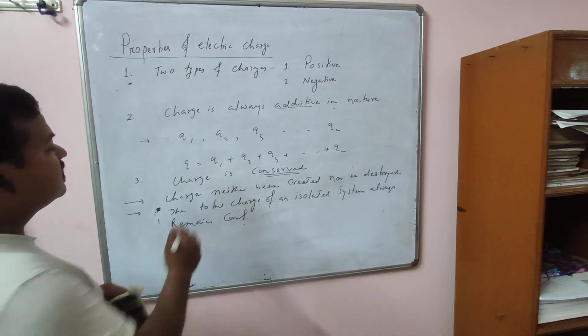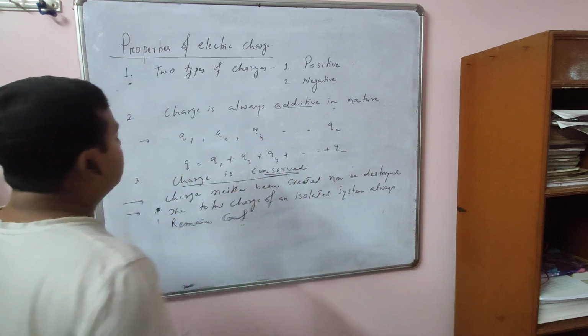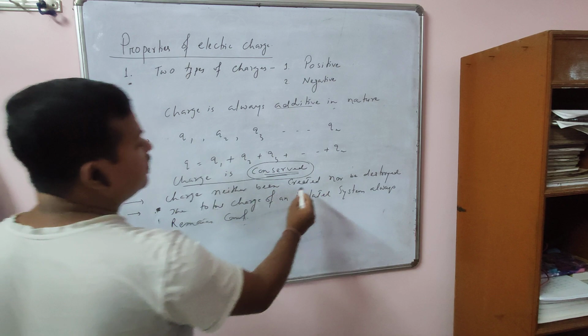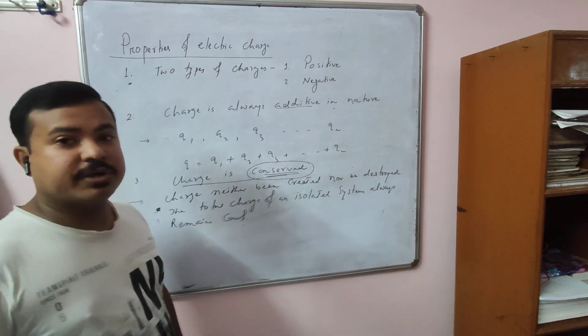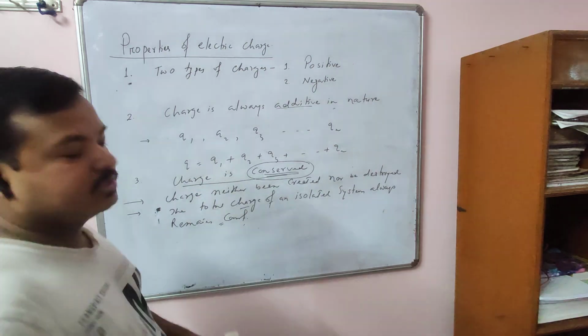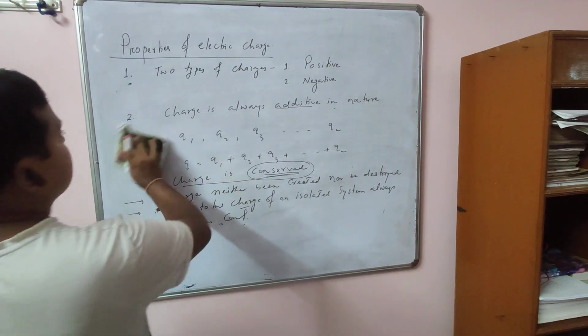So now what does conservation mean? Conservation means the charge can neither be created nor be destroyed. That means you can say the total charge always remains constant. So this is, charge is conserved.